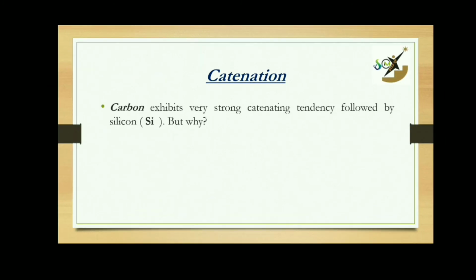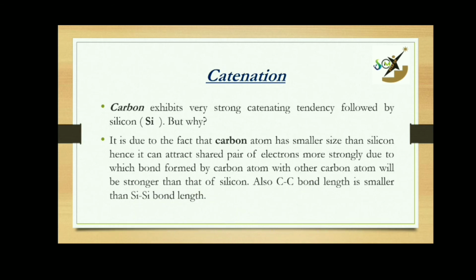Although both carbon and silicon have a maximum covalency of 4, that is, carbon and silicon are both tetravalent, the difference lies in the size of the two atoms. Since carbon has a size smaller than silicon, it can attract the shared pair of electrons in a much better way as compared to silicon. That's why the bond between two carbon atoms is shorter as compared to the bond between two silicon atoms, and a smaller bond length means a stronger bond and hence high energy.